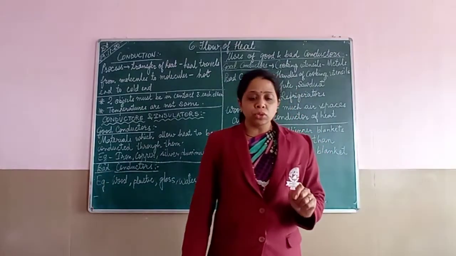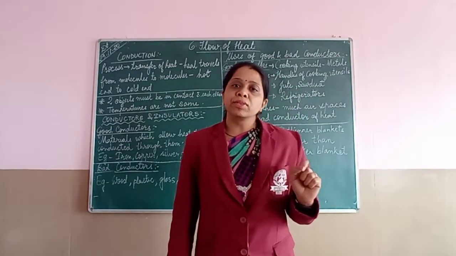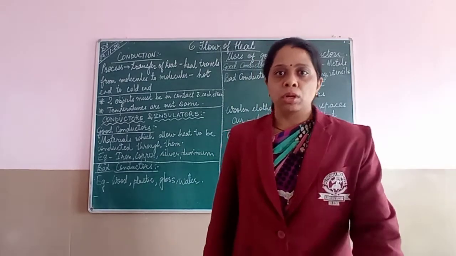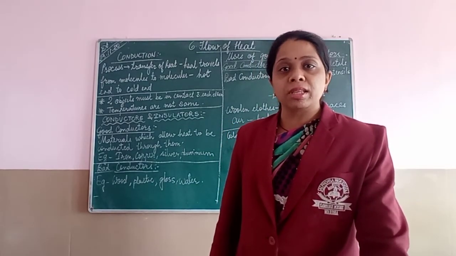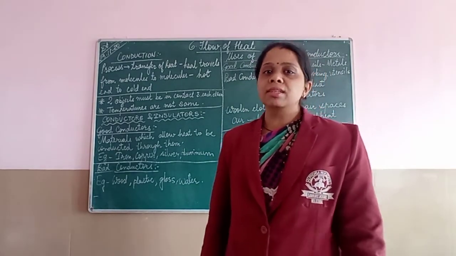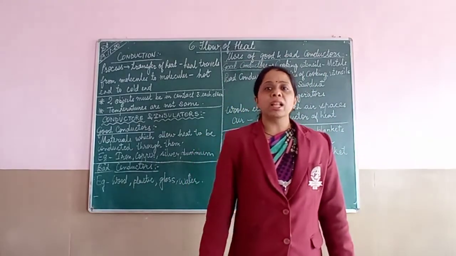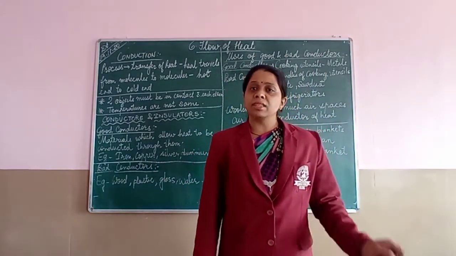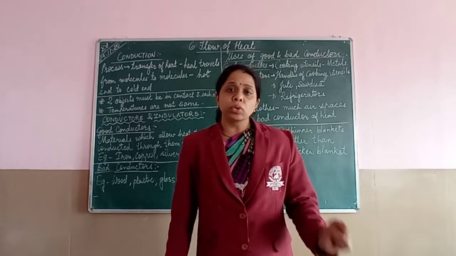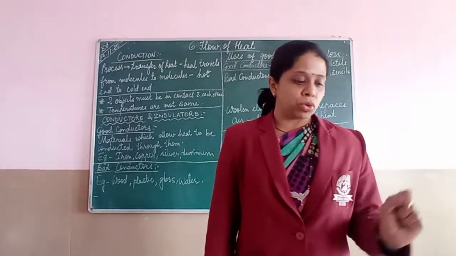Children, what you have to do? You have to read activity 3 and activity 4. These activities are very easy. If you don't understand, we will discuss them in the live class. Once in a while, we are going to have our live class, and we will deal with it. So do read activity 3 and 4.